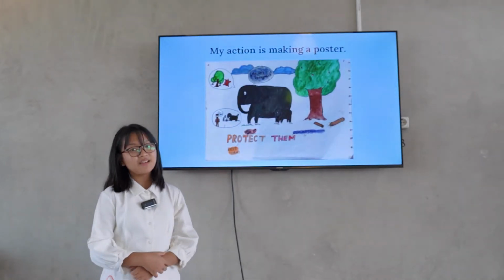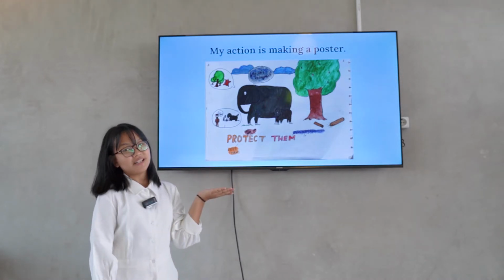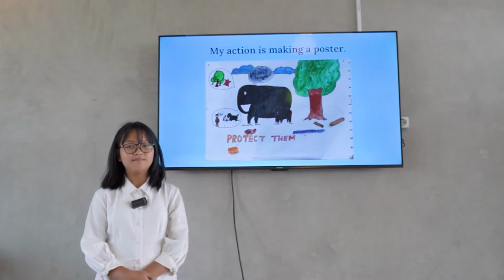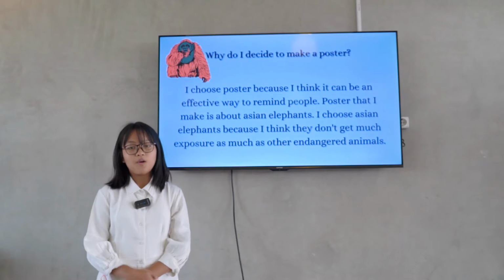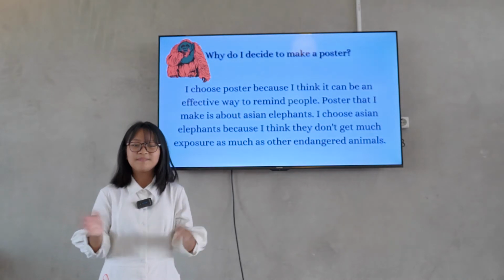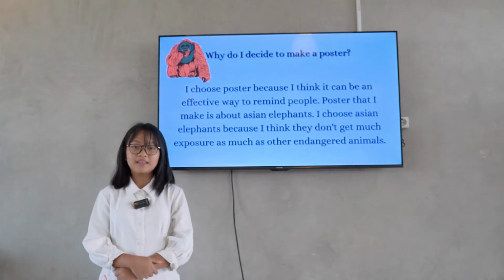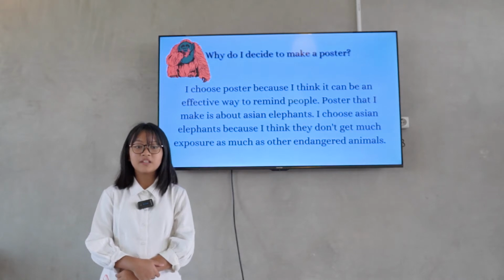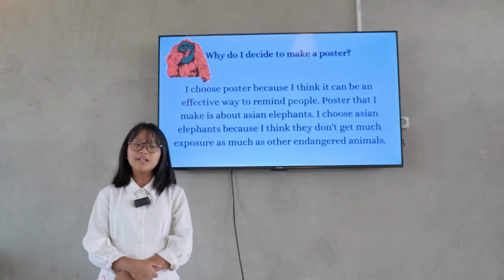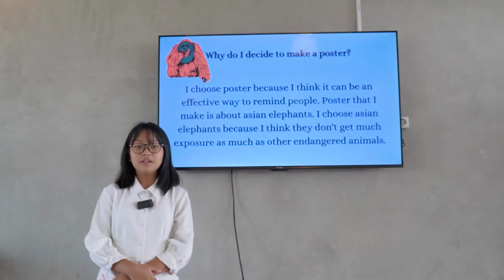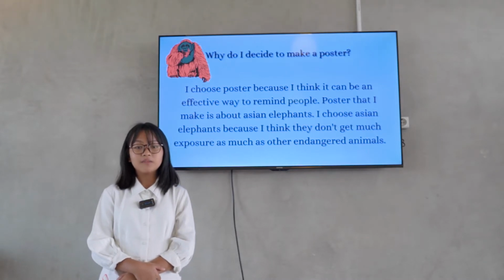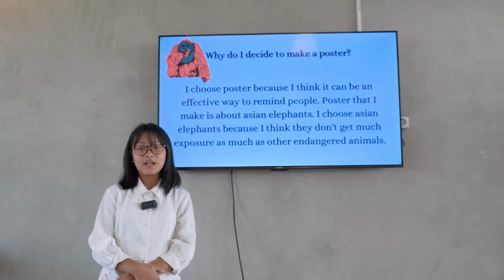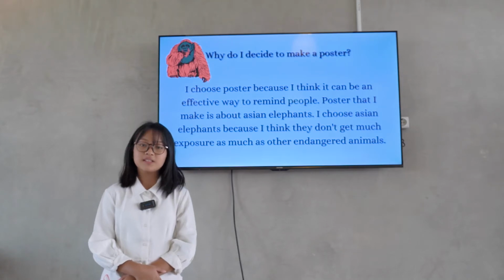My action is making a poster. This is my poster. Why did I decide to make a poster? I chose a poster because I think it can be an effective way to remind people. The poster that I made is about the Asian elephant. I chose the Asian elephant because I think they don't get as much exposure as other endangered animals.